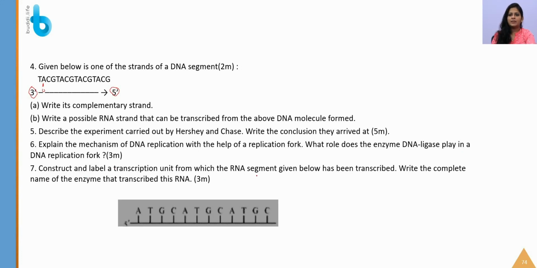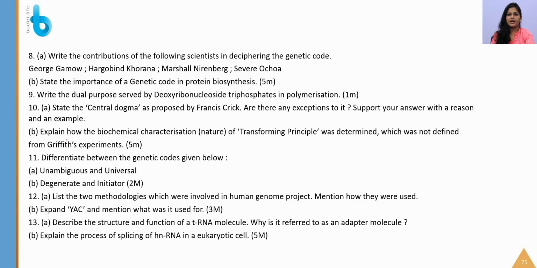Then, construct and label a transcription unit from which the RNA segment given below has been transcribed. Write the complete name of the enzyme that transcribes this. You have to construct a transcriptional unit, that is, you have to mention the promoter site and you have to write the terminator here, and RNA polymerase is going to catalyze all of it. You can even draw a DNA strand and proceed with that and explain.